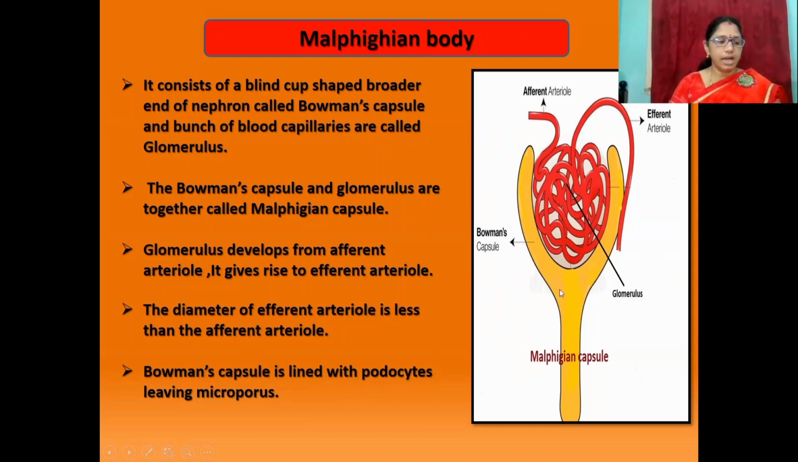Bowman's capsule is lined with podocytes, leaving micropores. Students, this is Malpighian body. Malpighian body consists of two parts, Bowman's capsule and glomerulus. Bowman's capsule is the cup-shaped end of the nephron, and a bunch of blood capillaries is called glomerulus. Glomerulus is the filtration unit. It develops from afferent arteriole. It gives rise to efferent arteriole.